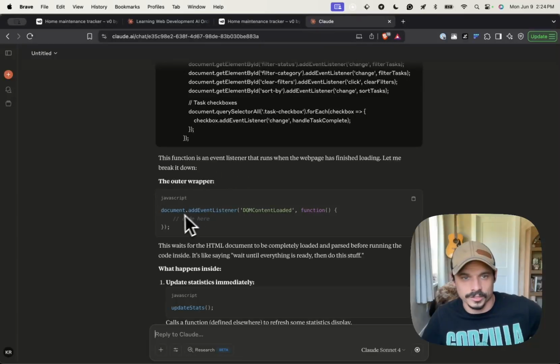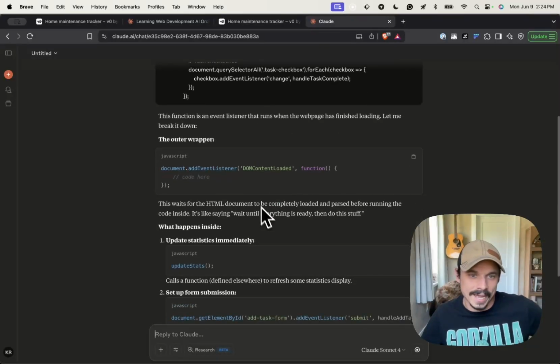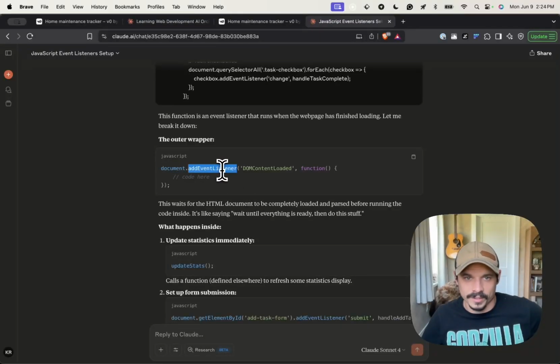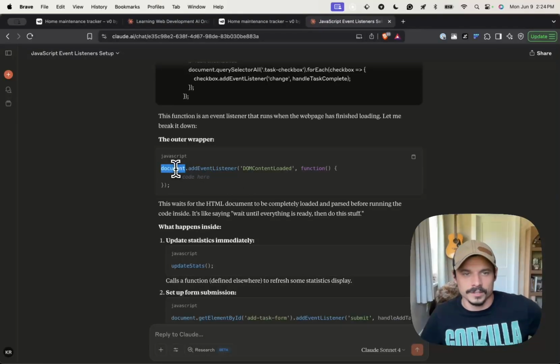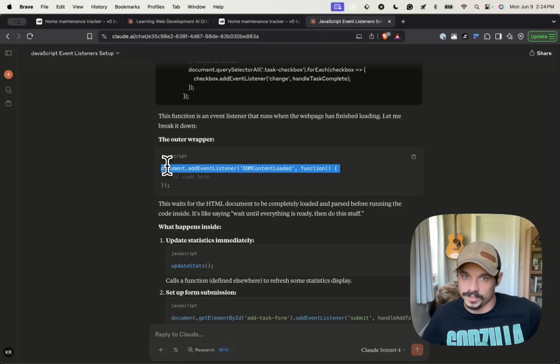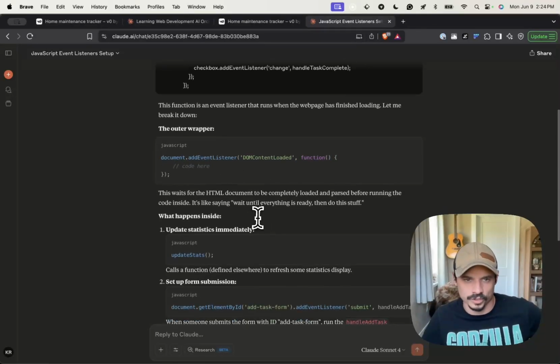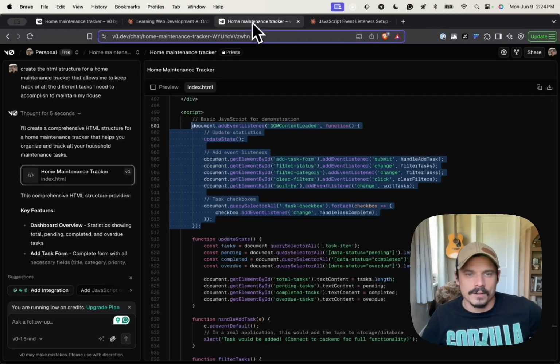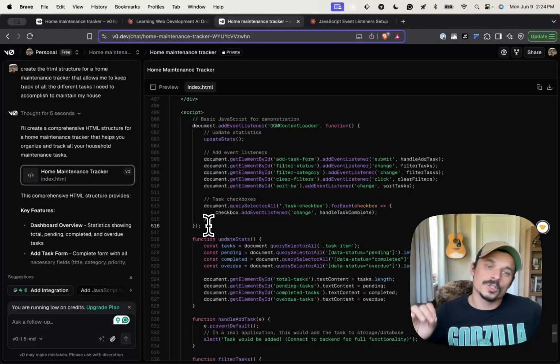So this is an event listener. Okay, document.addEventListener. Add follow-up questions. What is document? If you want to go to the very basics, like what is this dot? What is document? What is addEventListener? This is a function name. This is what we're applying the function to, or calling the function on, the document. But what is the document? Ask those follow-up questions and just see if you can figure out exactly what's happening here. But the point is we're starting simple.